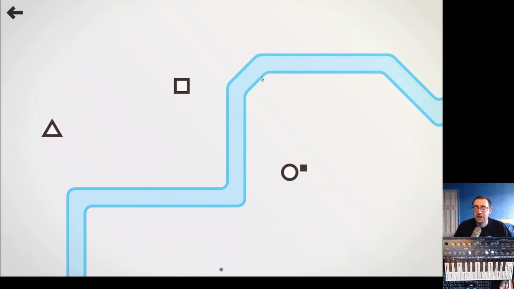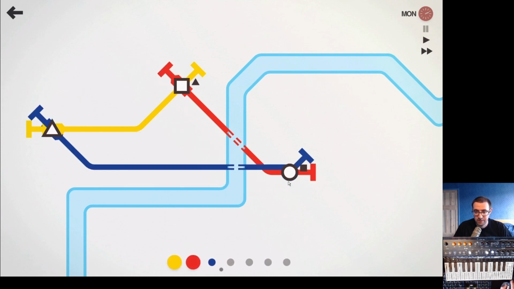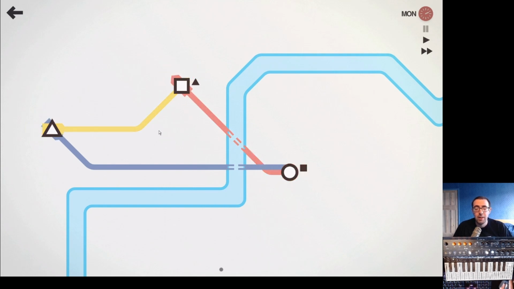All right, so now we're starting in London, and we can actually pause the game, which is nice to be aware of. To give you a quick rundown of the mechanics, we are able to join up train lines together, as so. Now, you might have already noticed something quite interesting. I was probably talking over it. Each of these train lines, of which we start off with the options to use three, the yellow line, the red line, and the blue line, is assigned a different note.